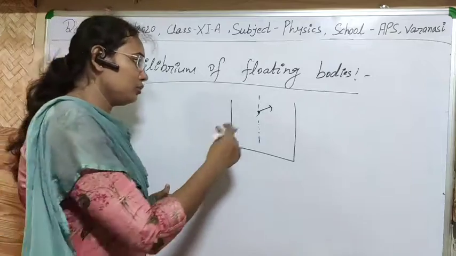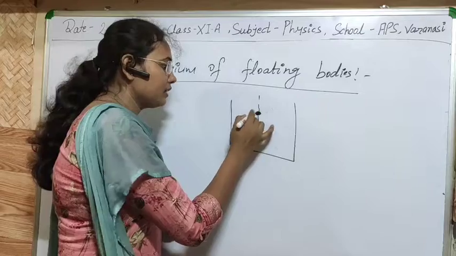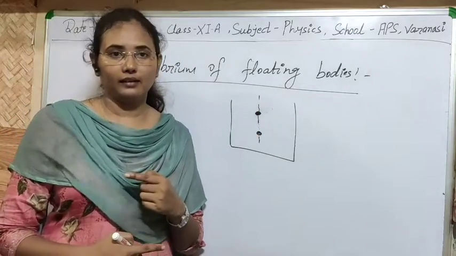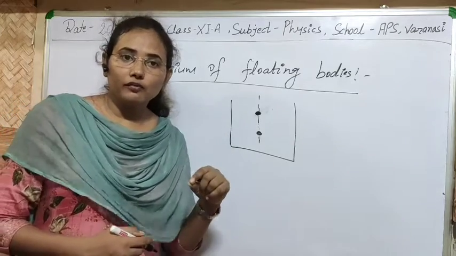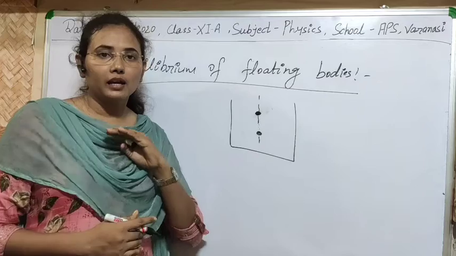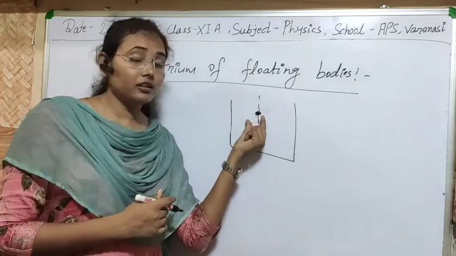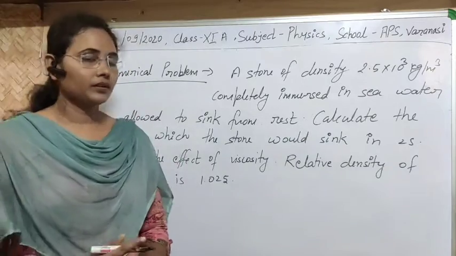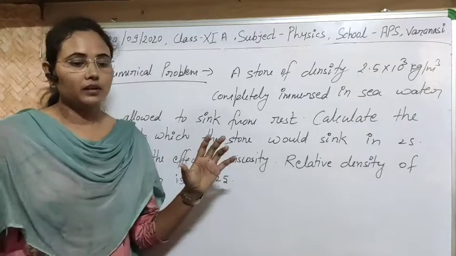So to maintain the equilibrium, we must have the first condition: the center of gravity and center of buoyant force must be under the same vertical line. Clear? Second is that the center of buoyant force must be above the center of gravity for the flotation. Now let us solve some numerical problems based on Archimedes principle.